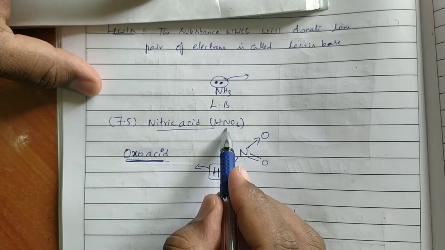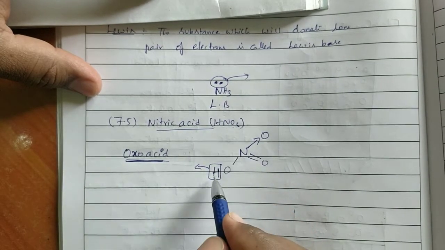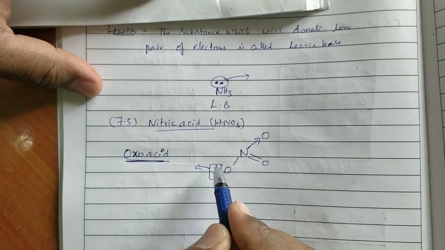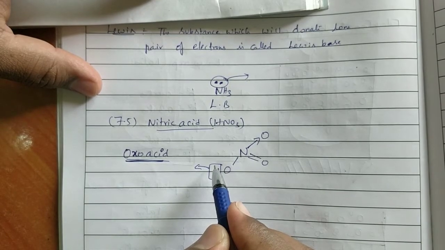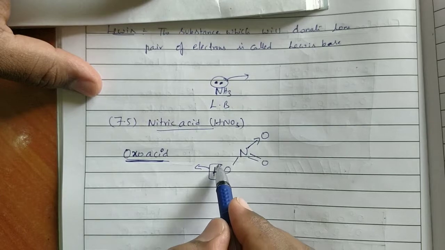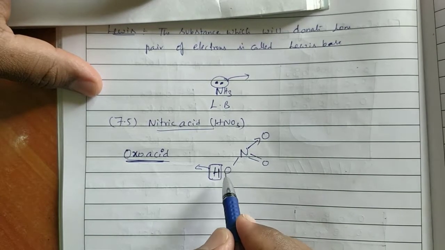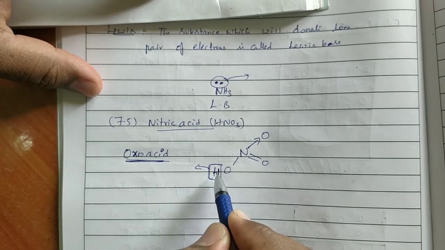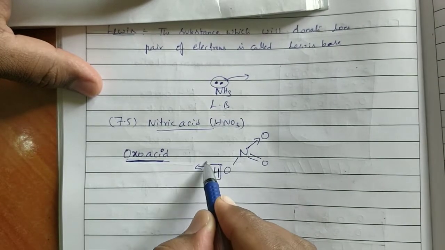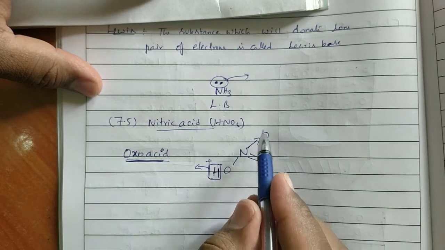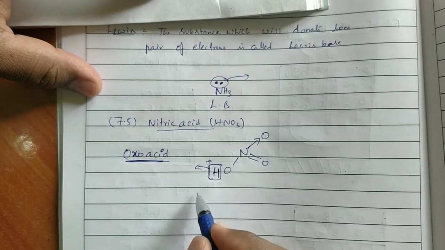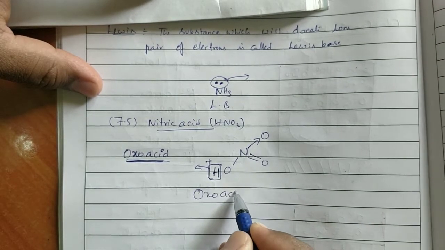Hydrogen is not bonded to nitrogen. Observe, it is bonded to oxygen. So this compound contains OH, but it will not donate OH- ions. If it donates OH- ions, that is called a base. Instead of OH- ions, it is donating H+ ions only, because when compared to the N-O bond, the O-H bond is weak. That's why H+ ion only can be donated. Okay. The compounds or acids which can donate H+ ions from oxygen are called oxo acids.